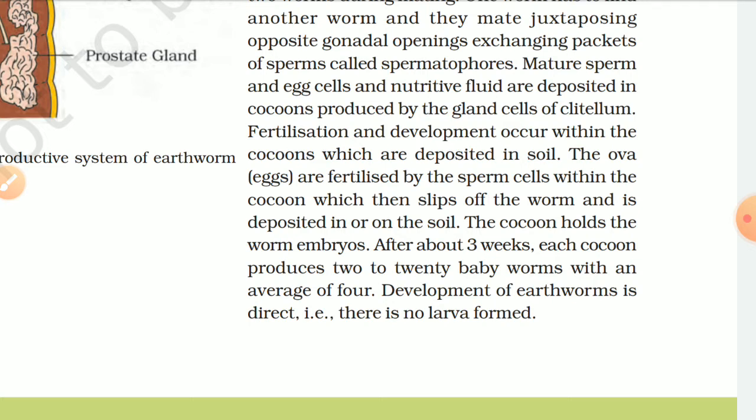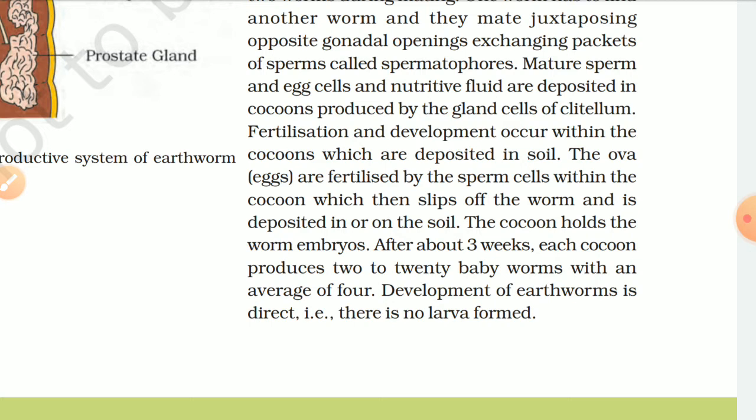Mature sperms and eggs and nutritive fluid are deposited in cocoons produced by the gland cells in the clitellum. Fertilization and development occur within the cocoon, which is deposited in soil. The ova, eggs, are fertilized by the sperm cells within the cocoon, which then slips off the worm and is deposited in or on the soil. The cocoon holds the worm embryos.